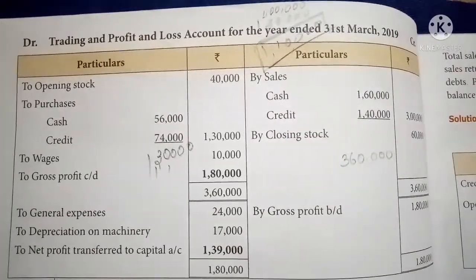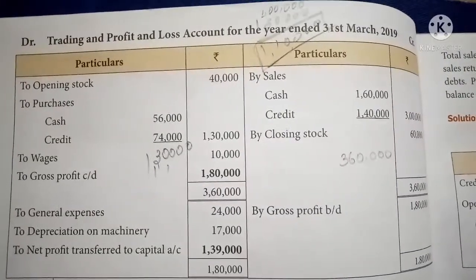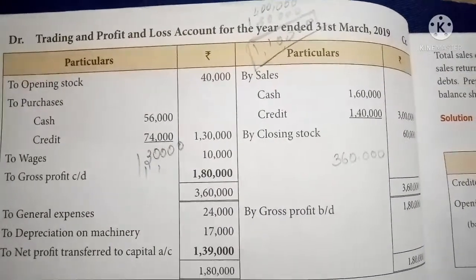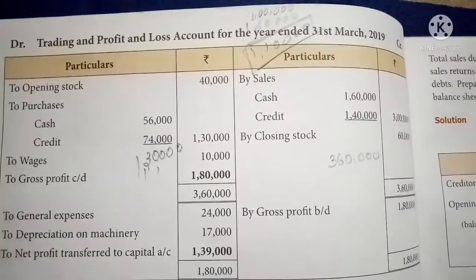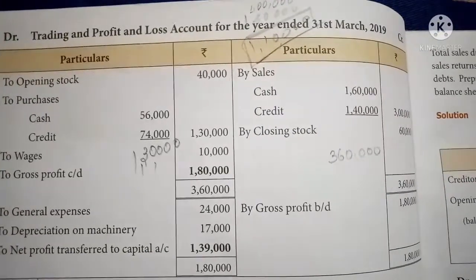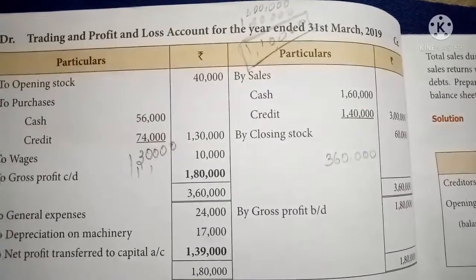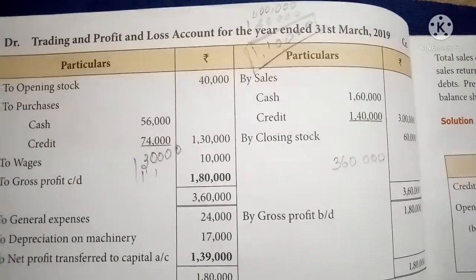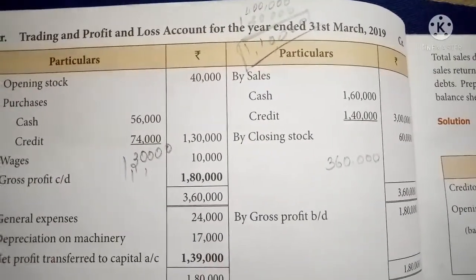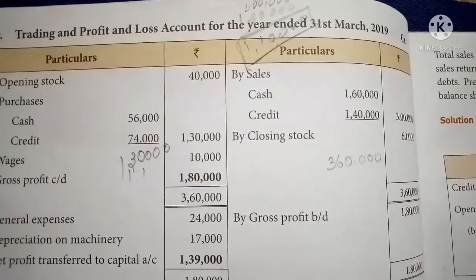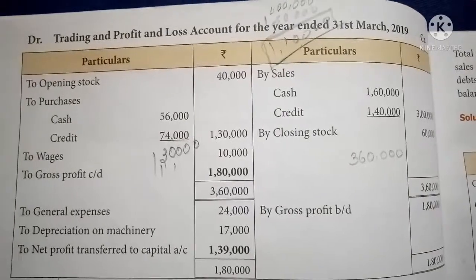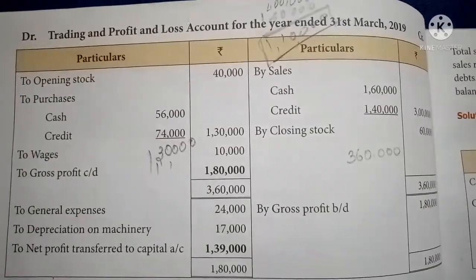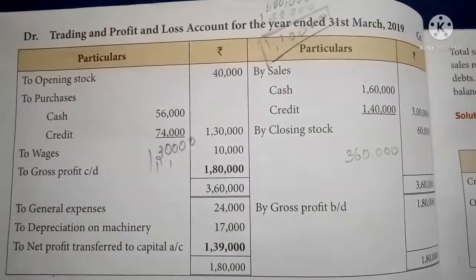In the credit side, by sales, both the sales are given. Cash sales 1,60,000, it is from the cash book debit side, and credit sales is 1,40,000, it is from additional information. So the total sales is 3 lakhs. And the closing stock is also given in the sum, that is 60,000. And wages is one of the expenses given in the sum, cash book 10,000. It should be debited in the trading account.